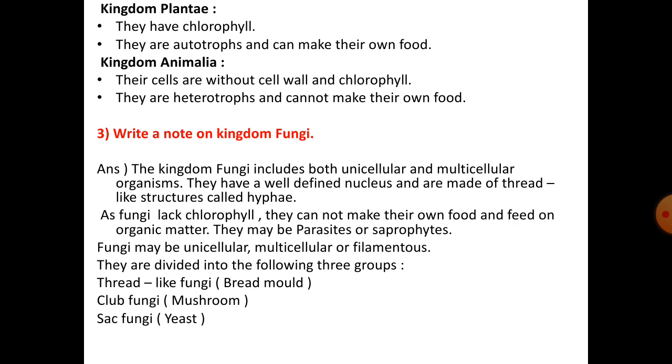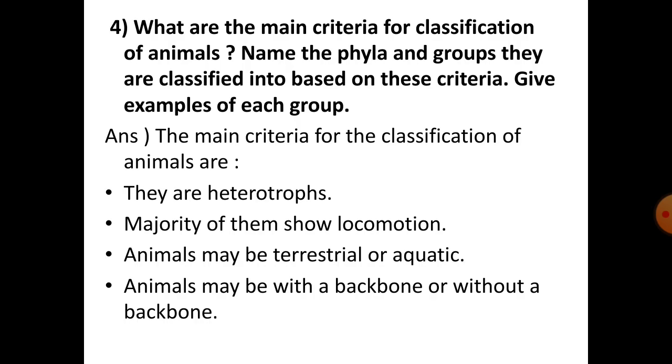Question 3. Write a note on Kingdom Fungi. The Kingdom Fungi includes both unicellular and multicellular organisms. They have a well-defined nucleus and are made of thread-like structures called hyphae. As fungi lack chlorophyll, they cannot make their own food and feed on organic matter. They may be parasites or saprophytes. Fungi may be unicellular, multicellular or filamentous. They are divided into the following three groups: thread-like fungi, bread mold, club fungi, mushroom, sac fungi, yeast.